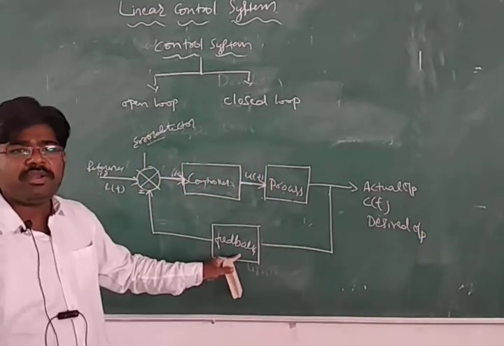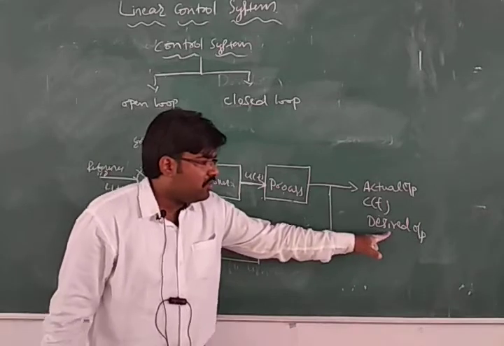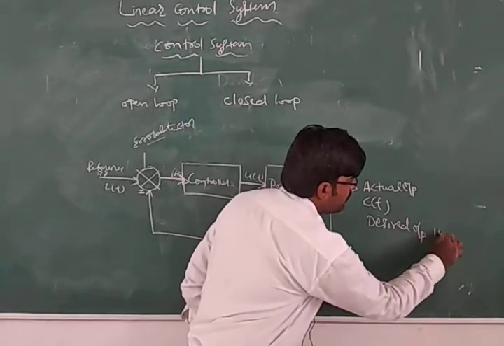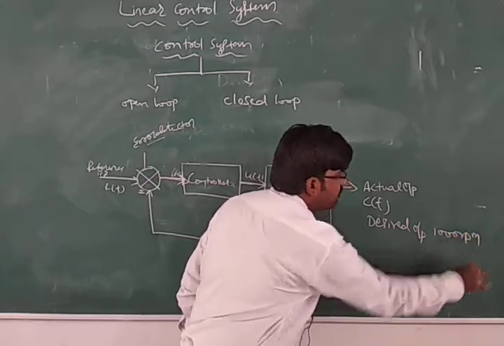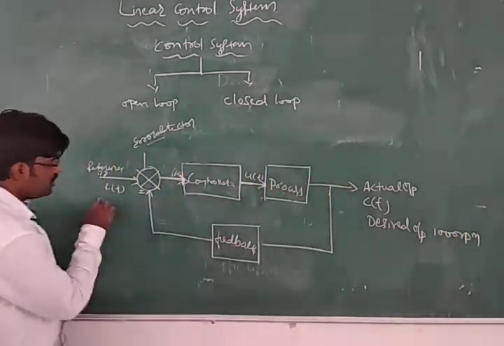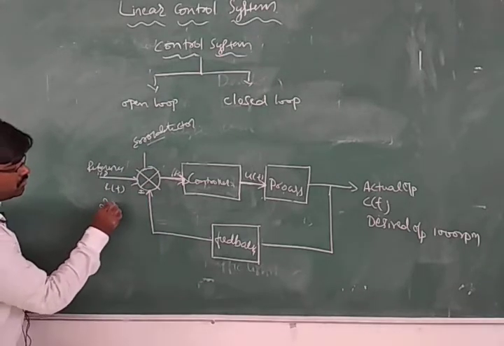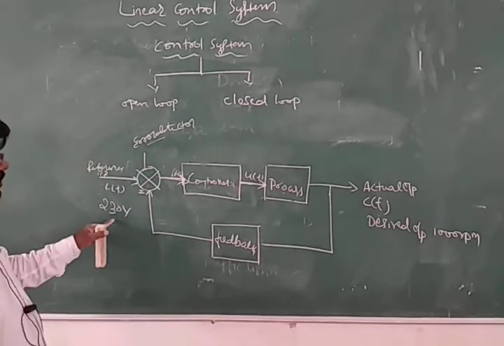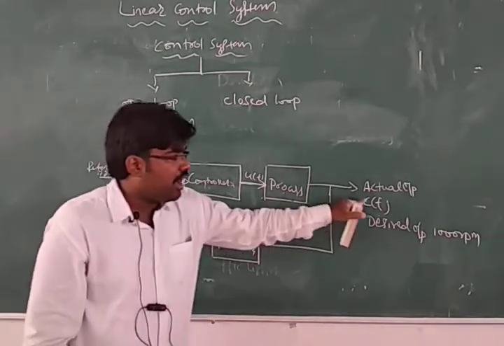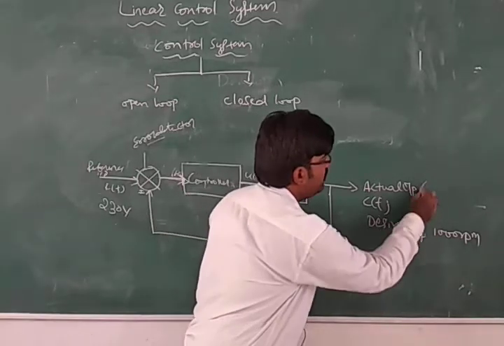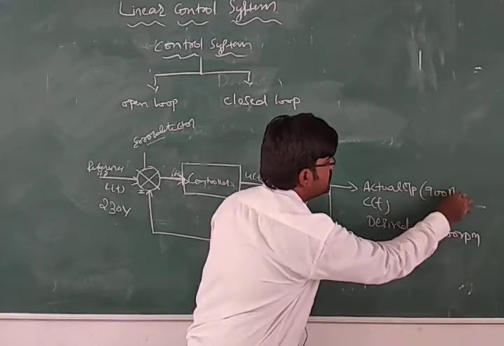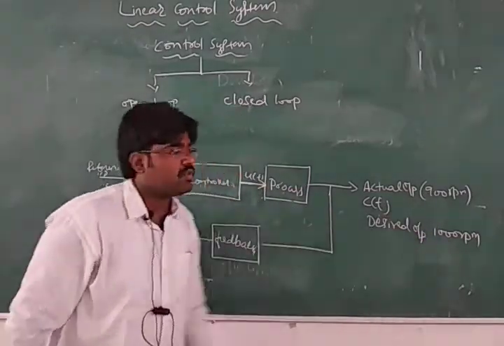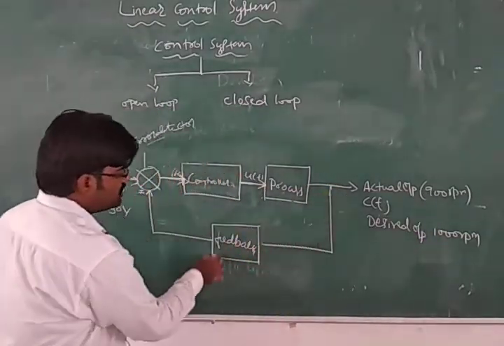Now, what is the role of feedback here? Understand: assume that our desired output is 1000 rpm. After giving an input of 230 volt, assume that it's a DC motor, we have given the input as 230 volt and we have got a speed of 900 rpm. Just assume we got 900 rpm. But what is our desired output? 1000 rpm. So in that case, what will we do? What is the function of feedback here?